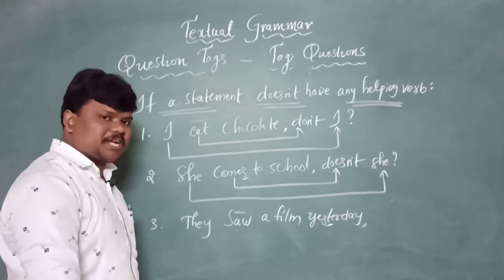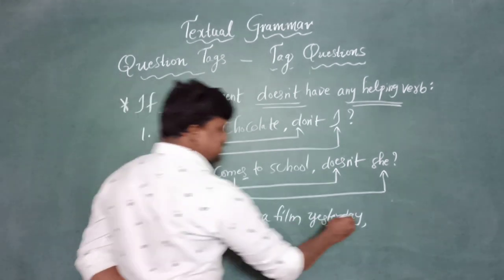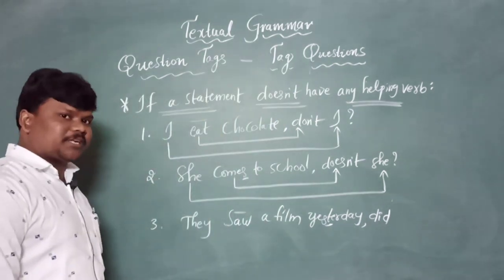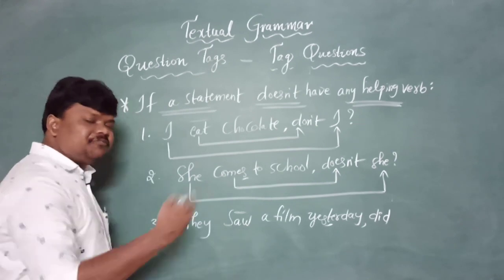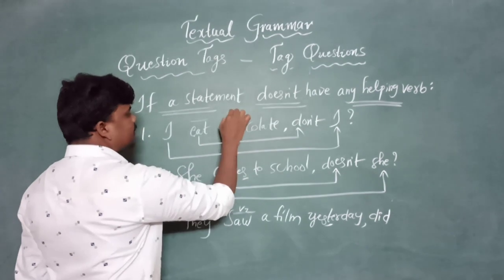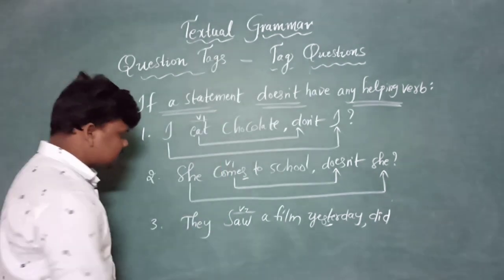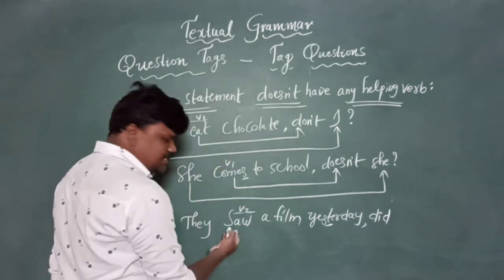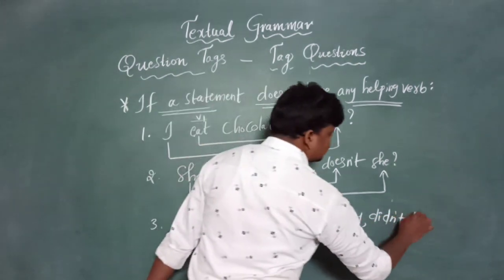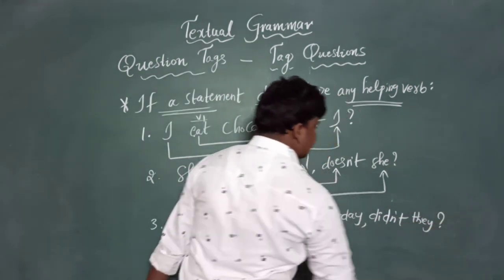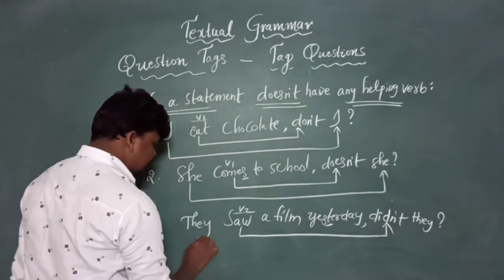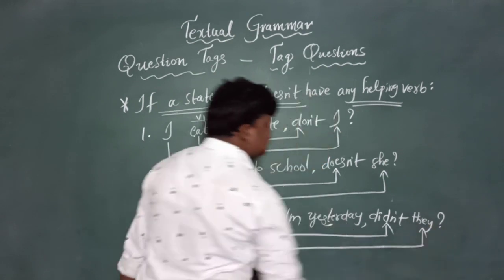So at that time, we need to take the help of did. Compulsorily we need to take the help of did if a statement came with a V2. Remember, if this is V2, V1. So what is hiding? Did. As this is positive, we need to write negative here. Didn't they? Question mark.